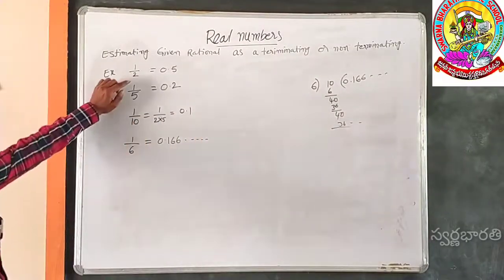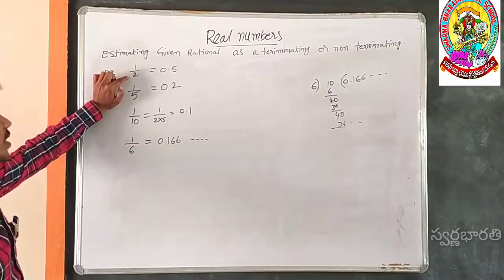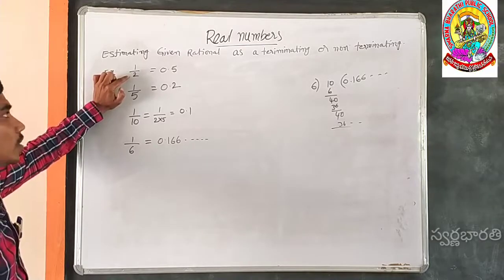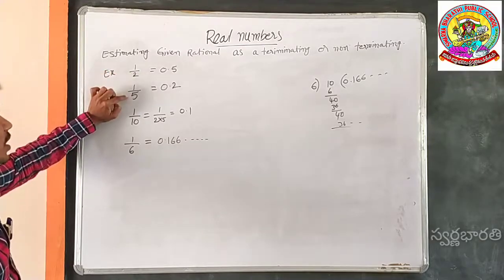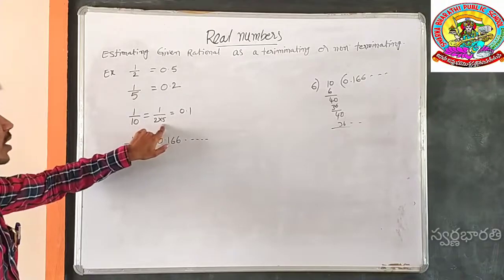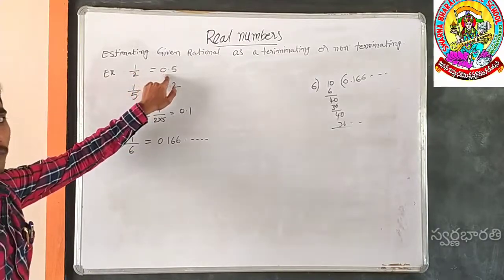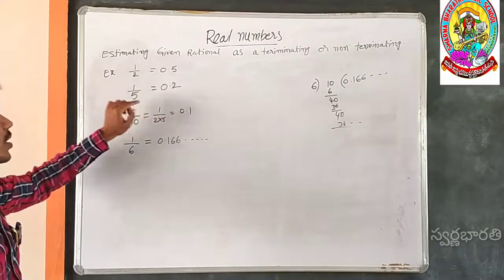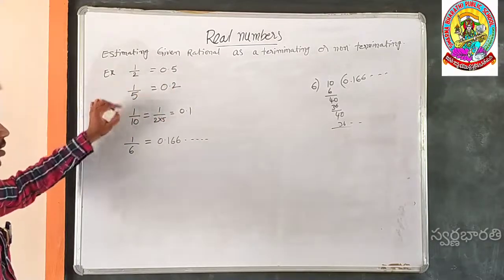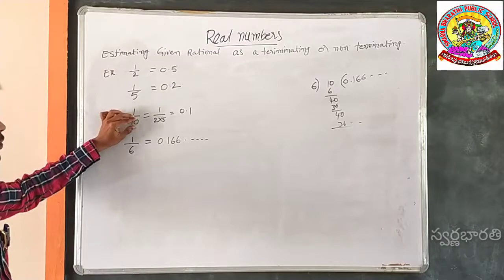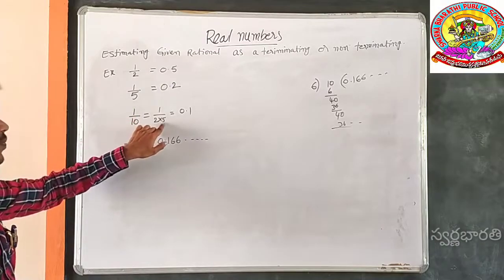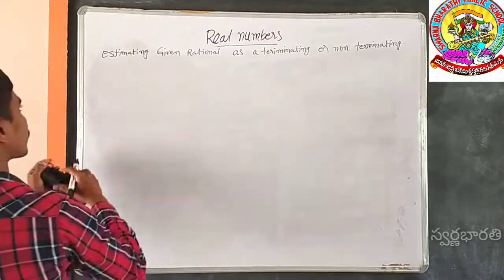Which means in a fraction, if the denominator consists of 2's or 5's or a combination of 2's and 5's, the fraction will give an answer of ended decimal. Here, when the prime product contains 2 and 5 only, it should be an ended decimal.